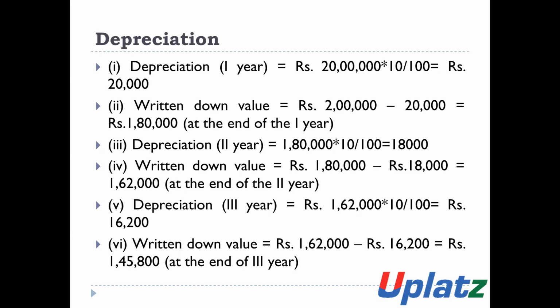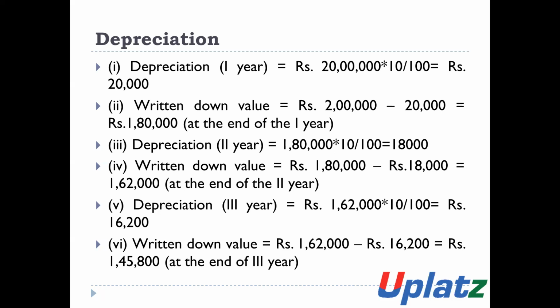Depreciation in the third year will be 1 lakh 62,000 into 10%, which is 16,200. So the written down value at the end of the third year will be 1 lakh 62,000 minus 16,200, that is 1,45,800 rupees.